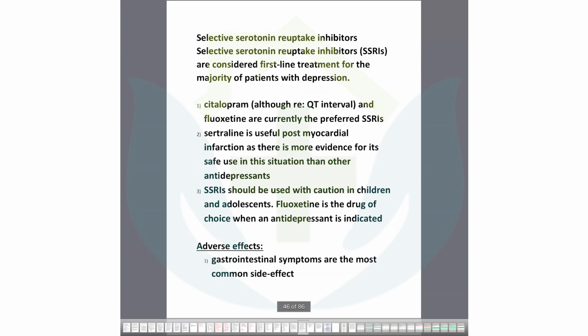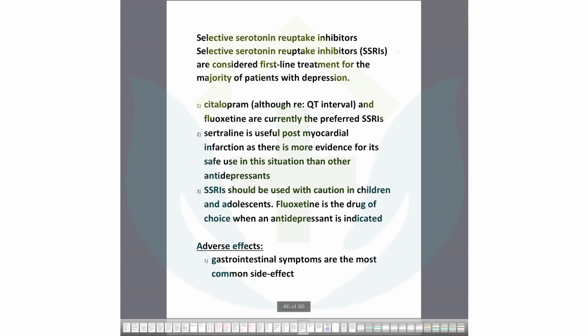And another thing, the SSRI. You should read about SSRI from these notes. These are very important notes. Selective serotonin reuptake inhibitor. This is actually the first line for depression. SSRI, not tricyclic antidepressant, because tricyclic antidepressant has a lot of side effects, but SSRI have minimum side effects. Like citalopram, sertraline. These are the antidepressant drugs. Okay, SSRIs. Sometimes there are some specific ones, like you can use sertraline in case of MI, myocardial infarction with depression. You can use fluoxetine as a choice sometimes. So you will read it specifically.